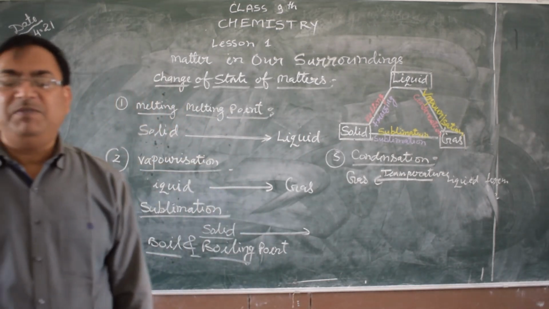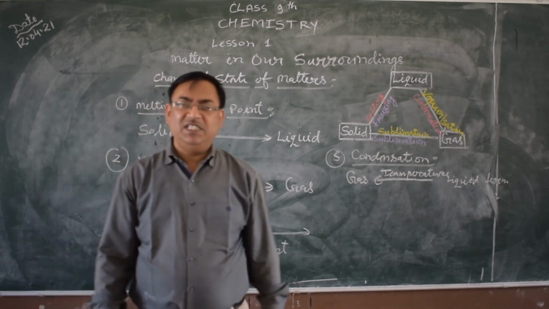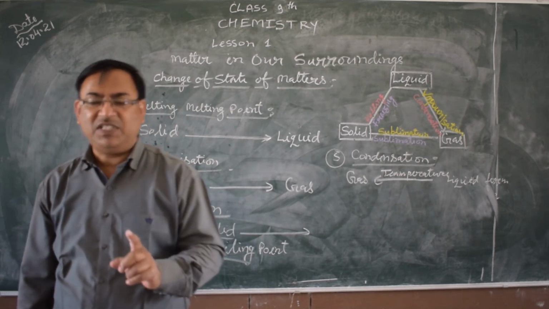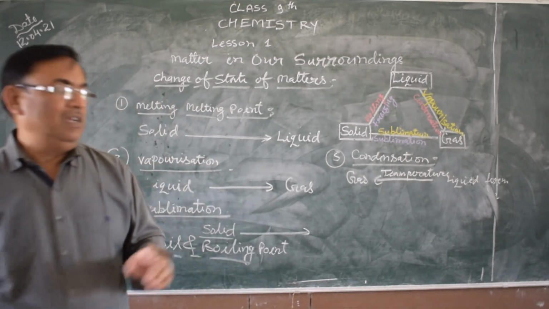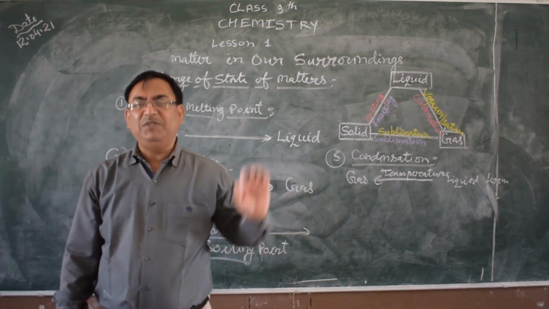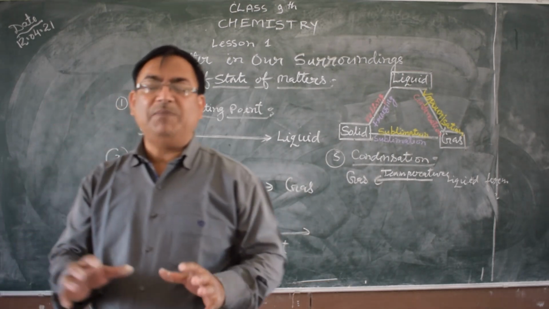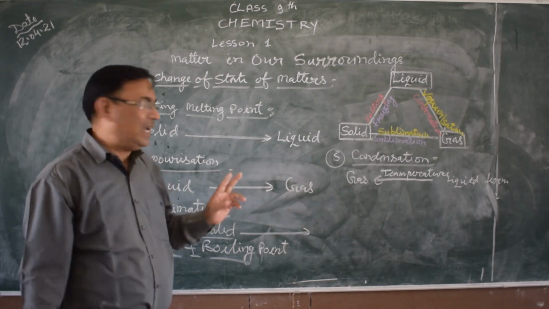What is the difference between vapor and gas? The vapor process occurs at any temperature, but the gaseous process occurs at a definite temperature. Vaporization happens at the upper surface of the liquid form, but boiling involves the total mass of the liquid form. These are the differences between gaseous and vaporization.